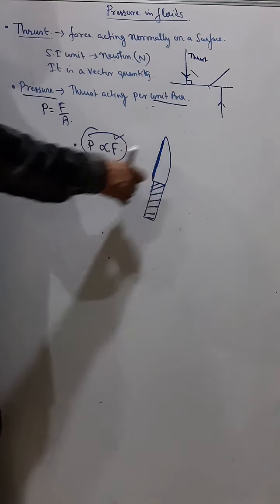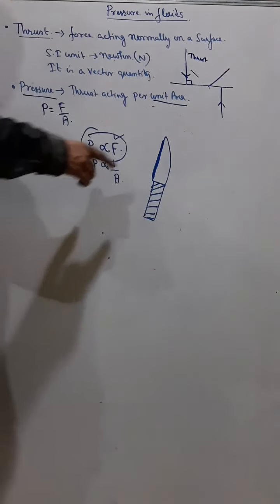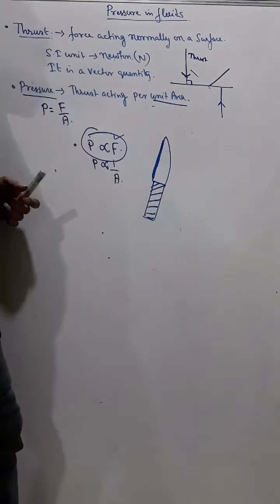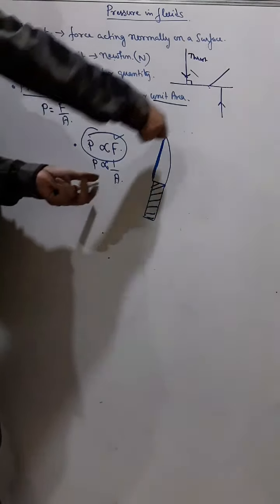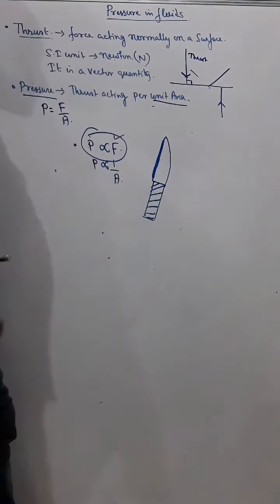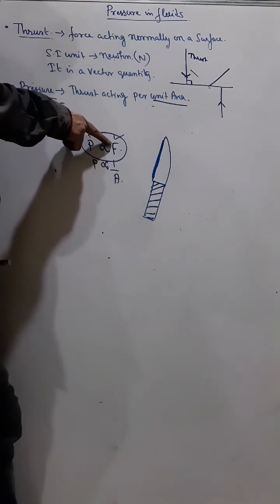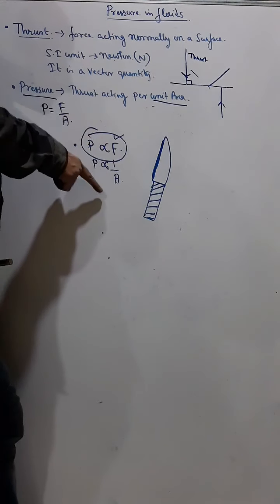I experience difficulty in cutting something. And for cutting with that blunt knife, what do I have to do? I have to use a greater force. I have to press it properly, and I have to give a lot of force to cut something. So that is inconvenience. So instead of giving greater thrust, I can do another thing.